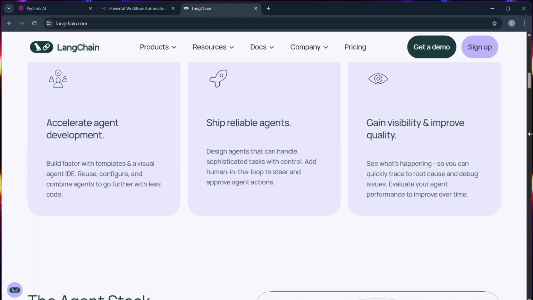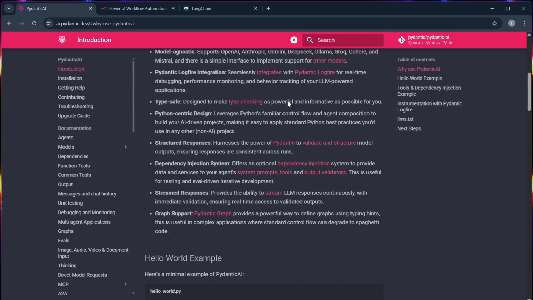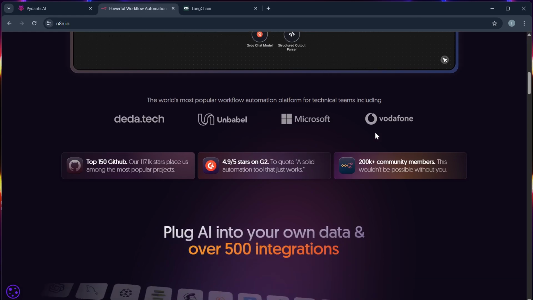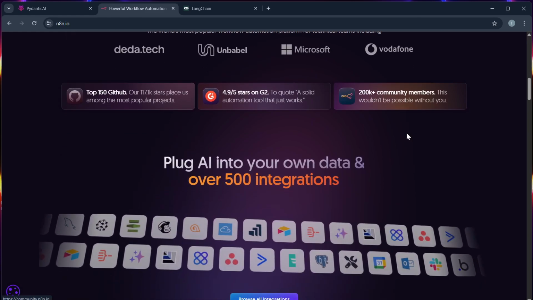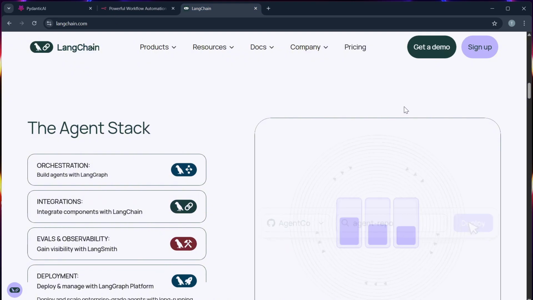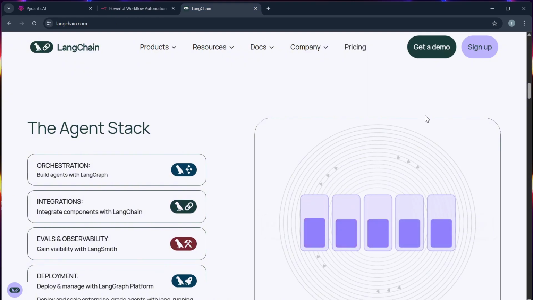Number two, skill requirements. Pydantic AI requires solid Python knowledge, while n8n can be used by non-coders through its visual UI. And LangChain lies in between. It needs Python but has a growing no-code layer.